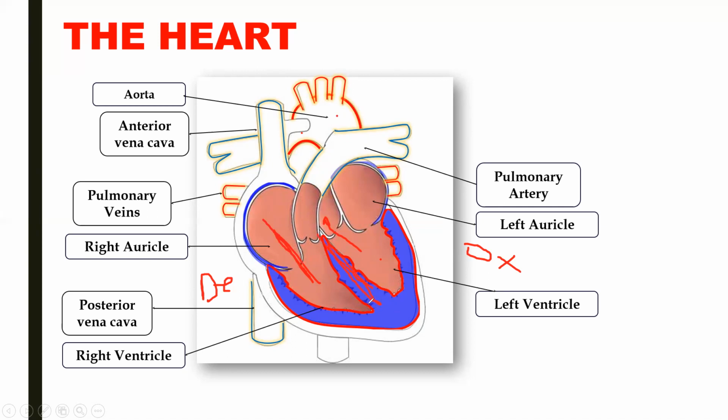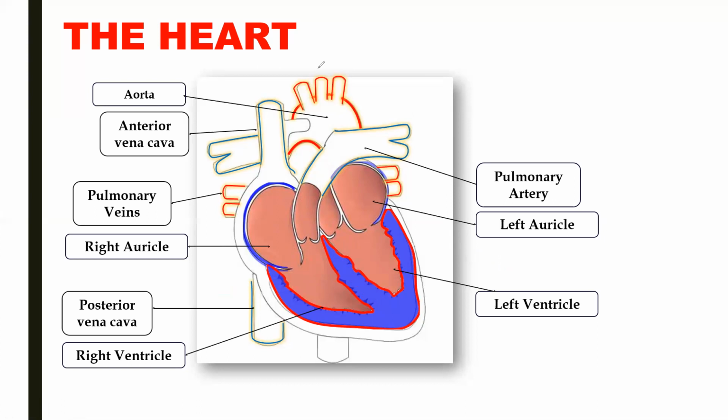Now, why is it necessary? Why is this mixing of oxygenated and deoxygenated blood avoided? It is prevented because we are warm-blooded animals, and warm-blooded animals need a large amount of energy. So, for efficient transportation of oxygen to each and every part of the body, for production of a large amount of energy, oxygenated blood and deoxygenated blood have to be separated.